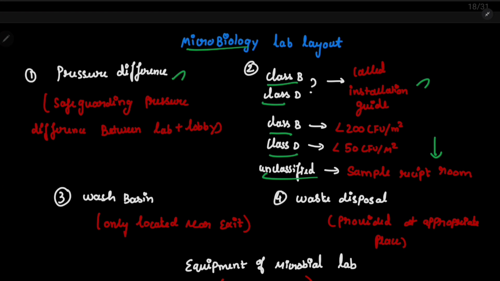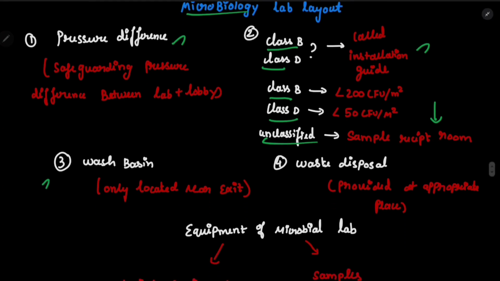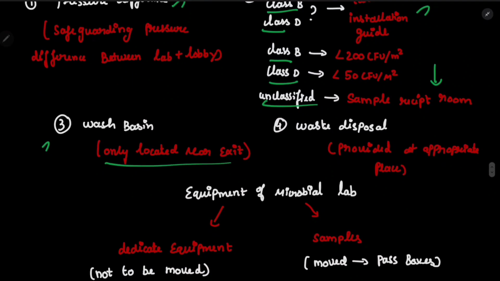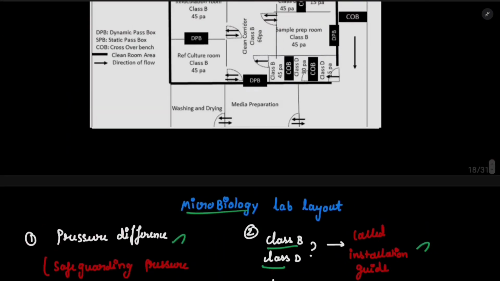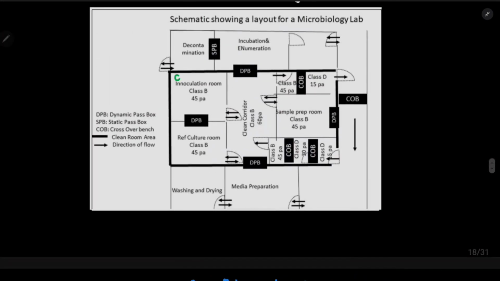Then the third one is wash basin. Wash basin will be only located near the exit. This is exactly the same as what I have told you about restroom, because it can cross contaminate. And finally, waste disposal, which will be provided at the appropriate place. Okay, so each and every room has a waste disposal system, and according to the waste we have to dispose it. So we should not move so frequently with this.